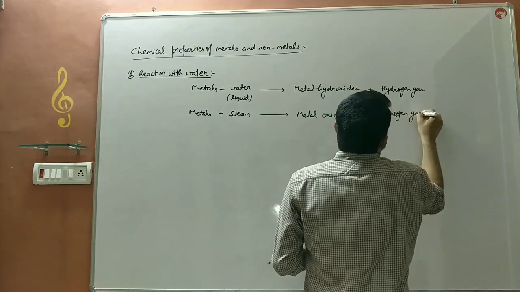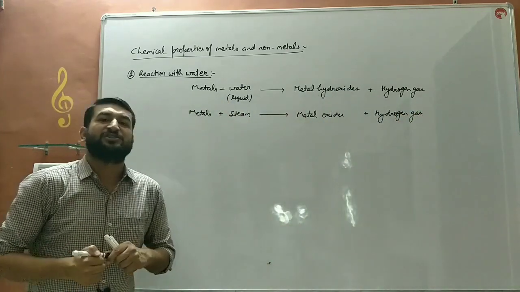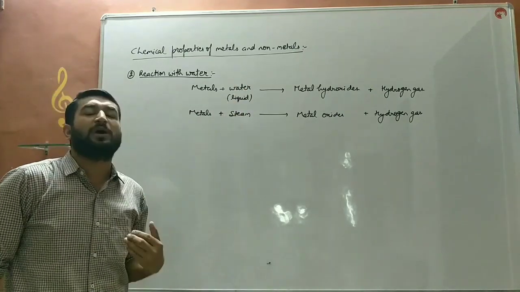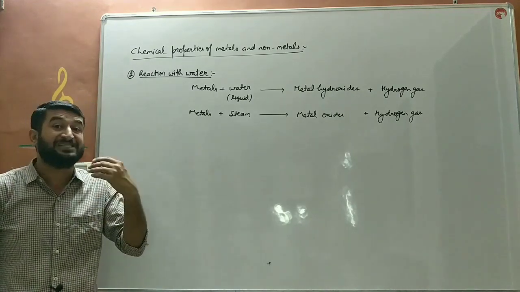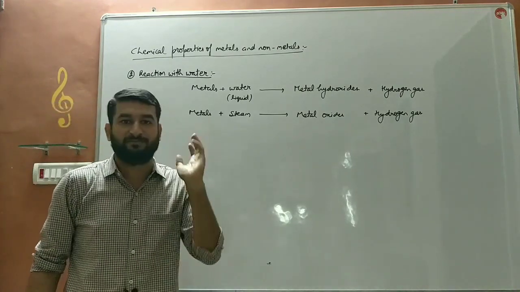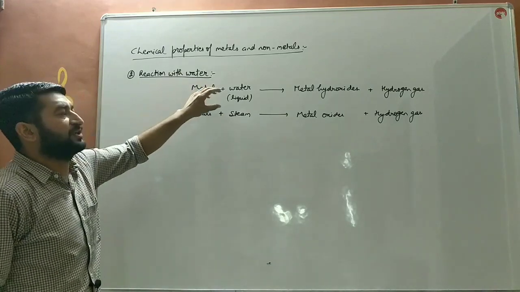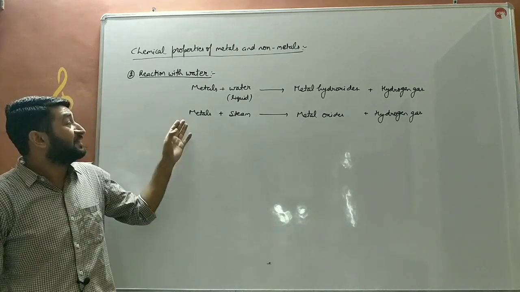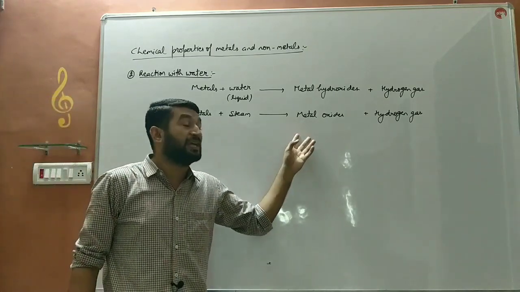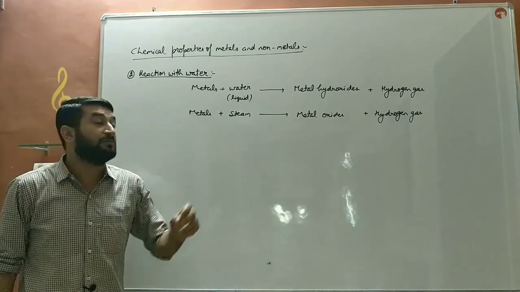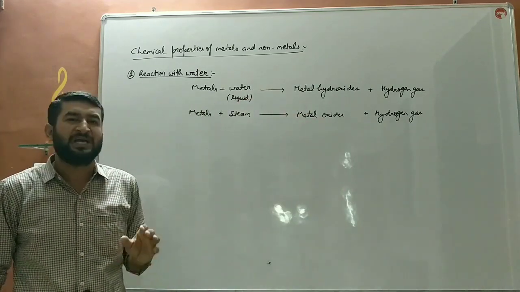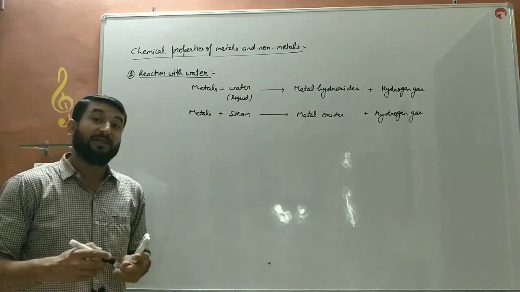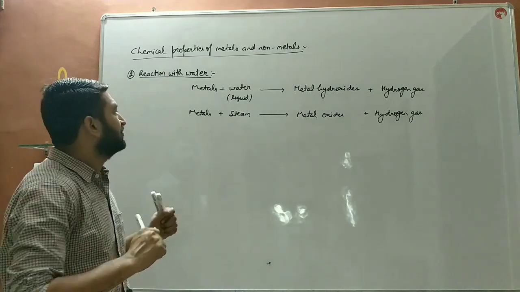Metal reaction is differentiated into two forms: first with liquid water, and the other with the gaseous form of water, the pressurized form, that is steam. When metals react with liquid water, they form metal hydroxides and hydrogen gas is produced. Whereas when metals react with steam, they form metal oxides and hydrogen gas is produced. So in both cases, hydrogen gas is produced, and hydrogen gas burns with a pop sound. Then what is the twist in this reaction?